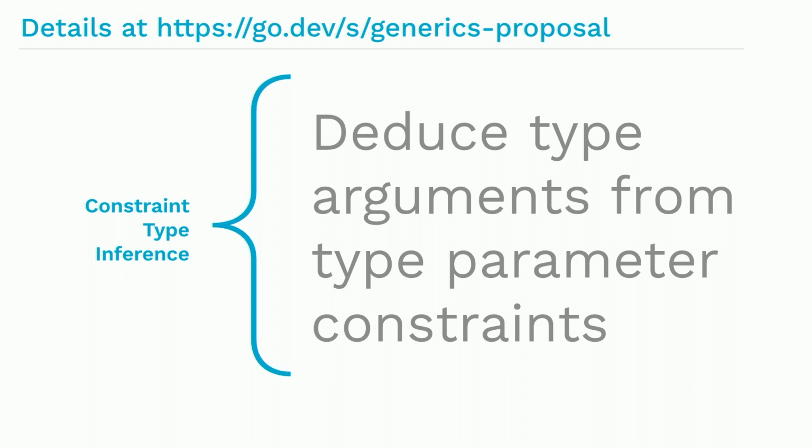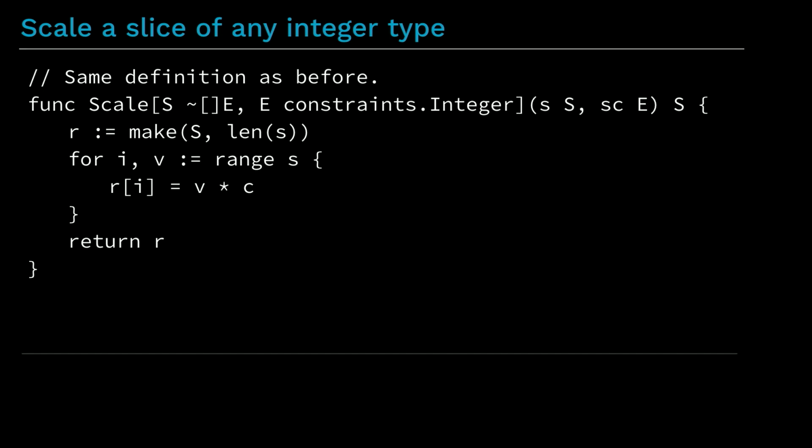The exact definition of constraint type inference can be found in the language spec, or rather it can soon be found there. It's not quite ready yet, but soon. There is a description in the generics proposal, which you can find in the link at the top of the slide. Those are the complete formal definitions, though. Today I'm going to describe it somewhat less formally in a way that I hope is easy to understand. Constraint type inference deduces type arguments from type parameter constraints, hence the name. It's used when one type parameter has a constraint defined in terms of another type parameter. When the type argument of one of those type parameters is known, the constraint is used to infer the type argument of the other one.